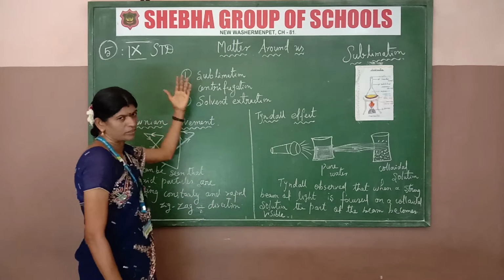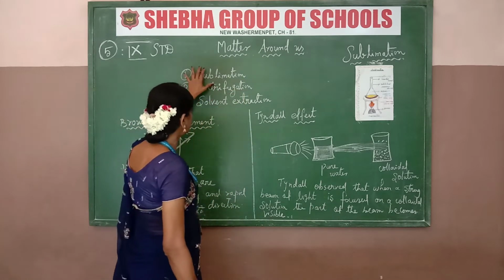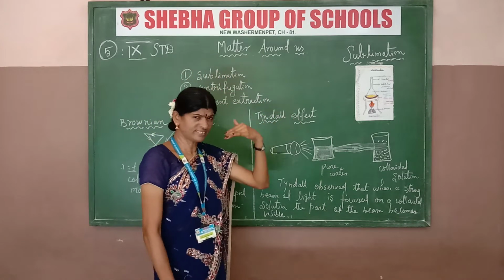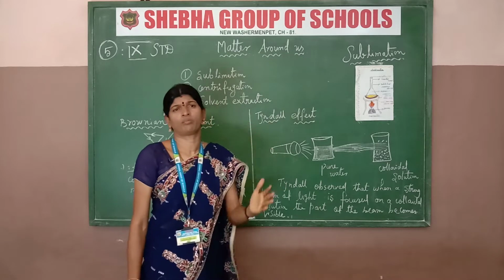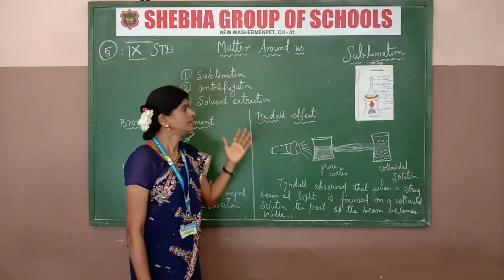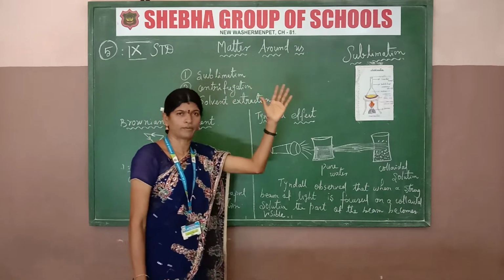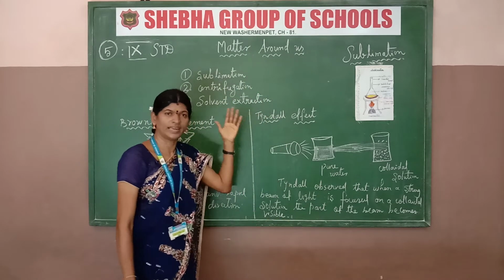What is sublimation? Sublimation is the process in which a solid changes directly into vapor. When the solid is heated, it changes to vapor without forming a liquid.